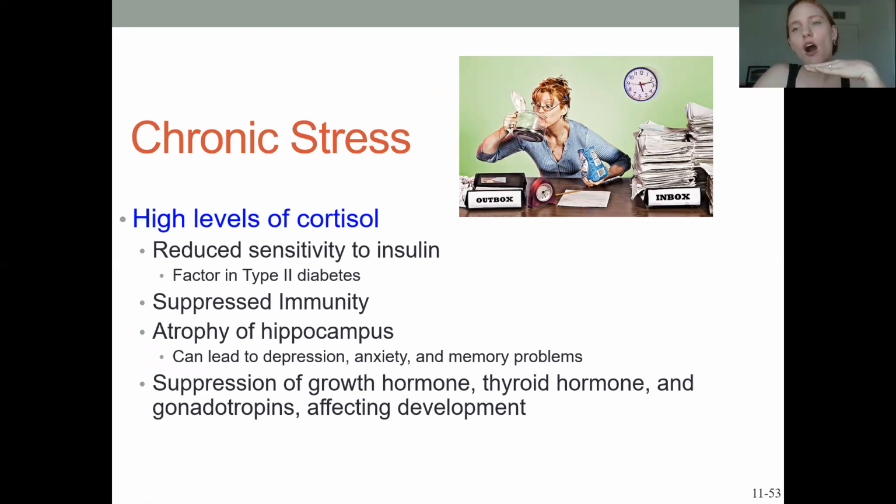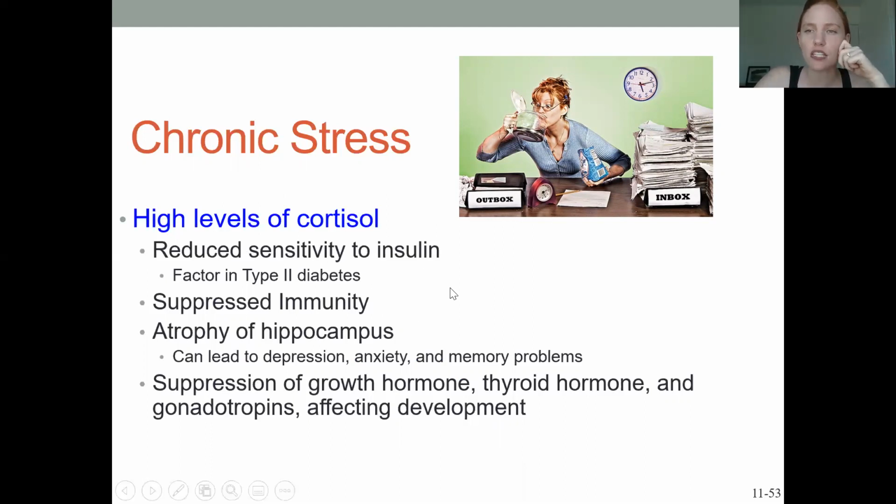But constant, chronic high levels of cortisol can increase your risk of type 2 diabetes, because if you have very high levels of glucose all the time, the cells of your body become less sensitive to insulin.